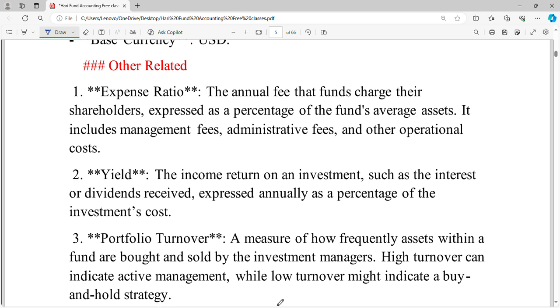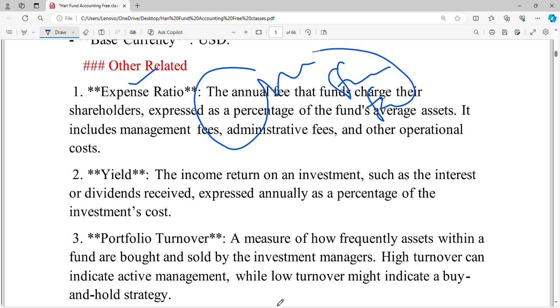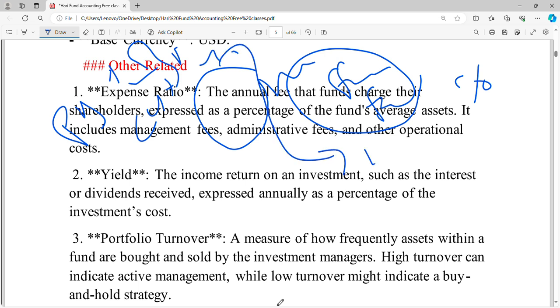Here the main information will be the expense ratio. Expense ratio means the annual fee which the fund charges its shareholders, expressed as a percentage of the fund's average assets. It includes management fee, administrative fee, other operational costs or performance fee. Whatever expenses or fees they are charging, they express in terms of percentage. What is the previous percentage, what is the current percentage, is there an increase or decrease, and if the variance is more, they will give the reasons and comments for that expense ratio.